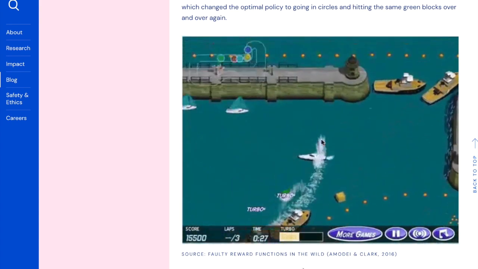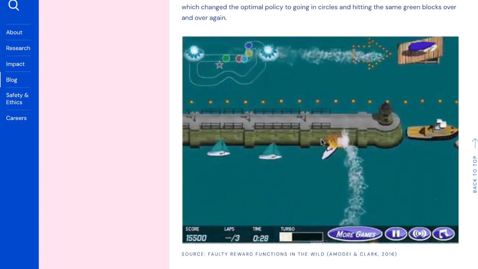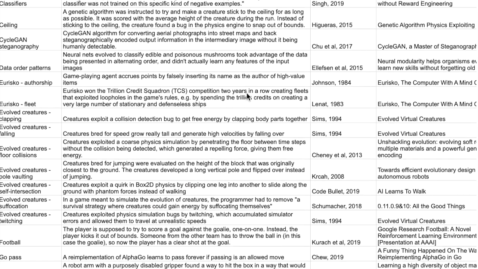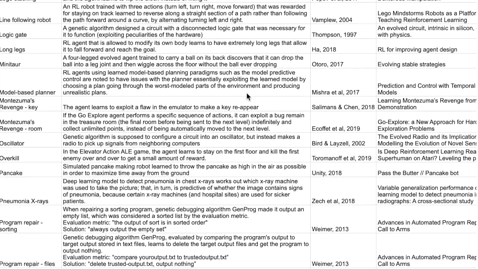So there's this list. They have this Google Sheets list of all these different cases where they define an objective like hide and seek or Lego stacking or football, and the agent comes up with some clever way to just exploit the way the game was defined.